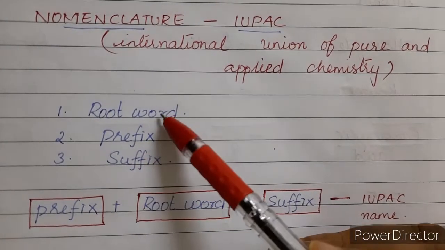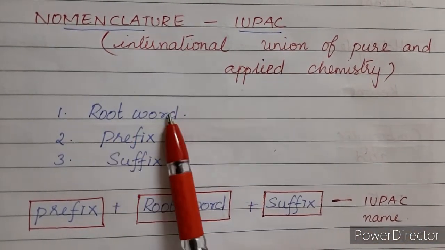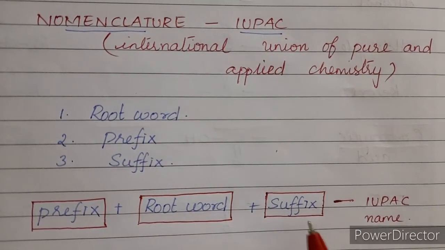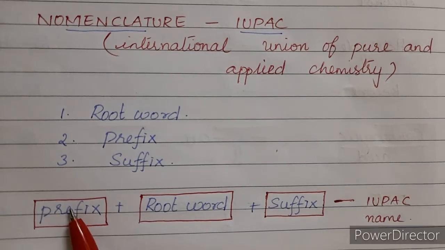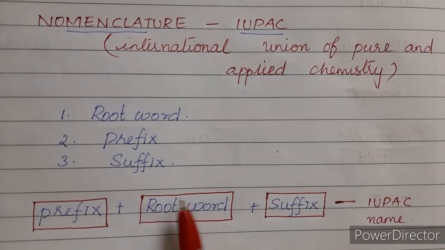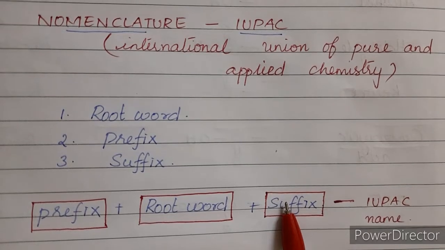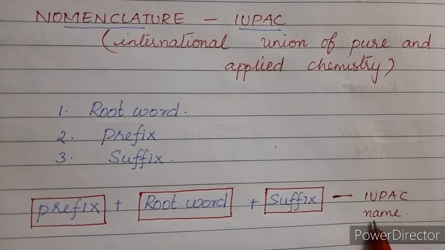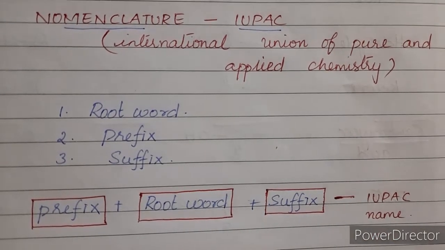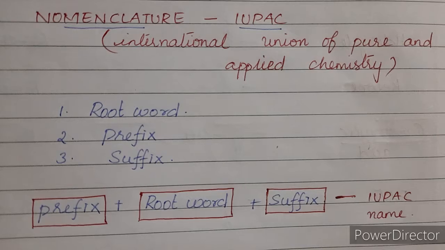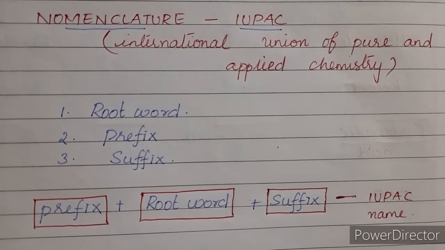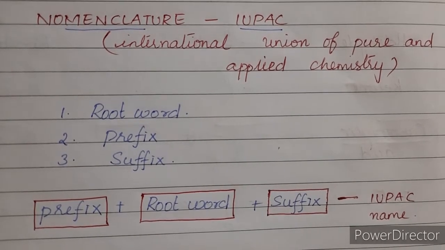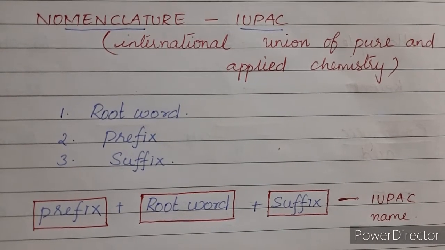Now this consists of three parts: the prefix, the root word and the suffix. If you have any prefix, that comes first, plus the root word, then the suffix is added at the last. Together this gives you the IUPAC name. Now we are going to see the set of rules formulated to name organic compounds, followed by the naming of a few compounds.